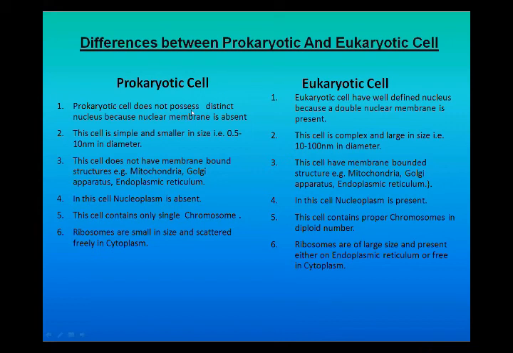But what is this cell I am defining for you? Prokaryotic cell does not possess a distinct nucleus because the nuclear membrane is absent. If the nuclear membrane is absent, the remaining things present in the cell will automatically be absent. That's why this type of cell is called prokaryotic cell, like bacteria. In bacteria, if you remember the diagram, only the genetic material is present in the center of the cell. And the eukaryotic cell has a well-defined nucleus because a double membrane is present.